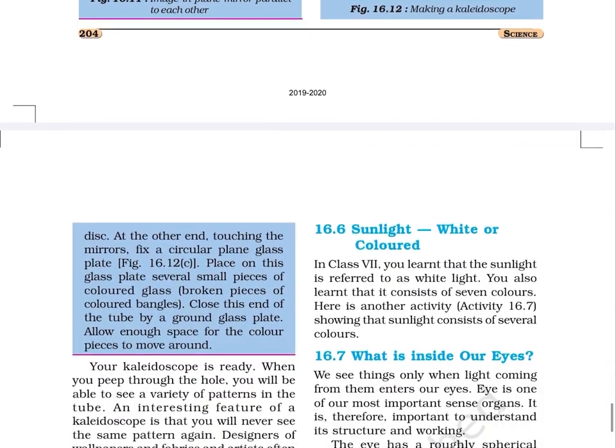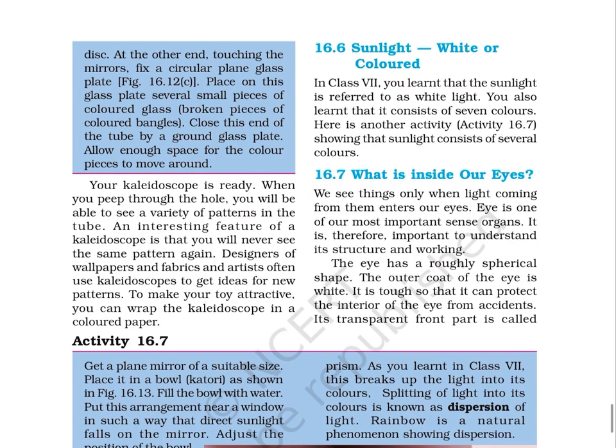Page 205. At the other end, touching the mirrors, fix a circular plain glass plate, as shown in figure 16.12c. Place on this glass plate several small pieces of colored glass, broken pieces of colored bangles. Close this end of the tube by a ground glass plate. Allow enough space for the color pieces to move around. Your kaleidoscope is ready. When you peep through the hole, you will be able to see a variety of patterns in the tube. An interesting feature of a kaleidoscope is that you will never see the same pattern again.